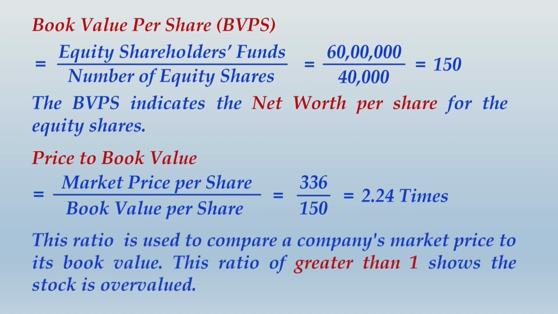What does that mean? This ratio is used to compare company's market price to its book value. If this ratio is greater than 1, which will indicate that the market price is greater than the book value, it shows that the stock is overvalued. That means suppose if this company is planning a wind up, you will not be able to encash 336, you will encash only what you find as book value per share. So we would say that the stock is overvalued. That would be end of the session.